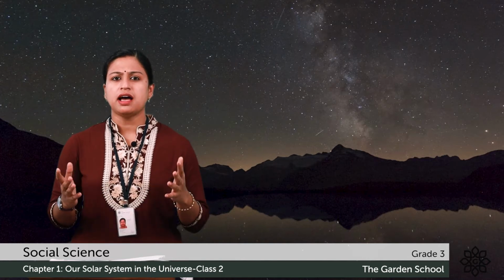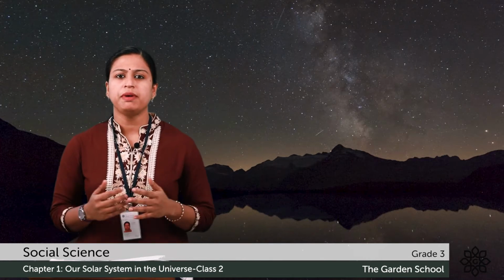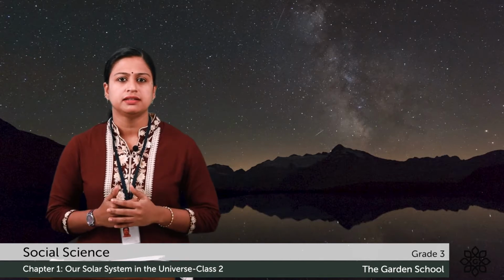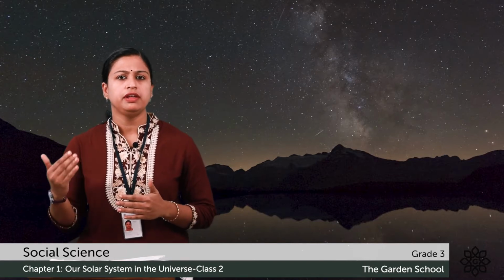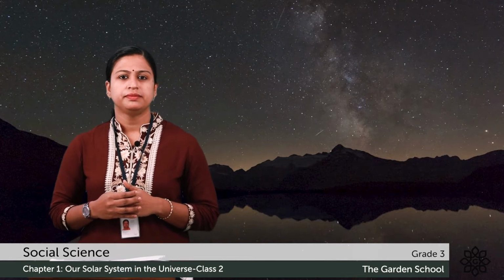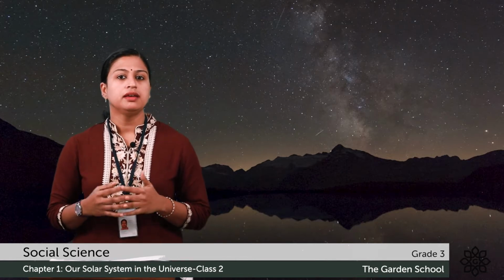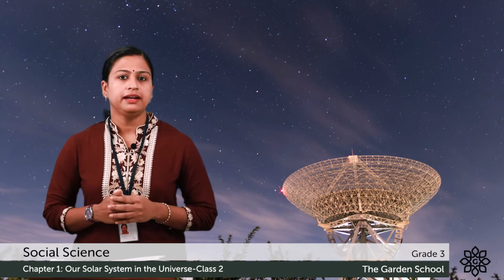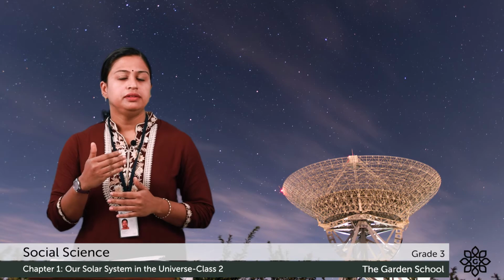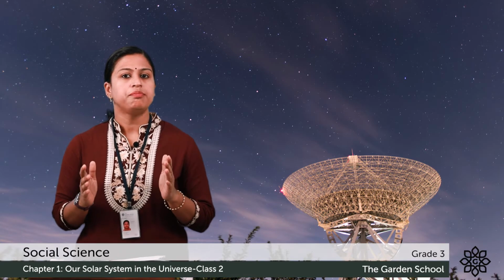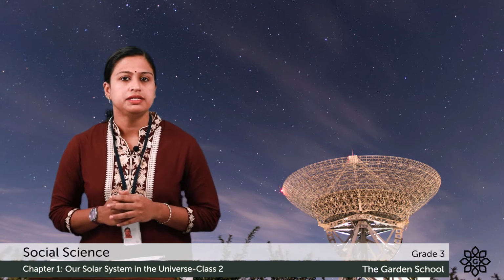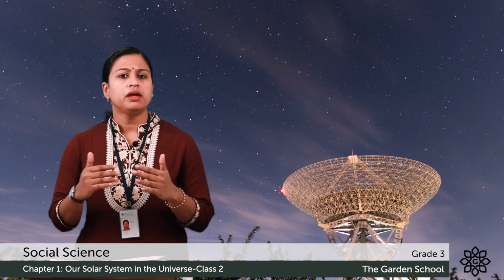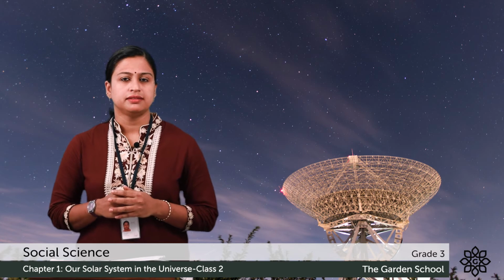We can see stars of different shapes and sizes. They all appear very small to us, isn't it? This is because they are very, very far from us. Now let's discuss the galaxy. Can you see the stars during the daytime? During the daytime, the stars are present in the sky, but the light of the sun is so bright that we are not able to see them.